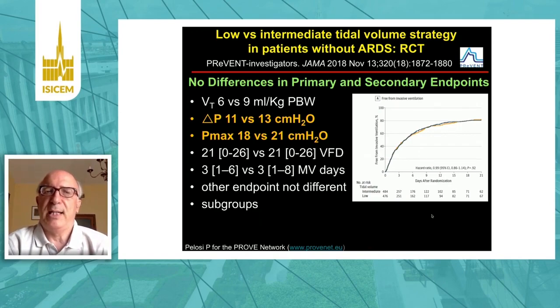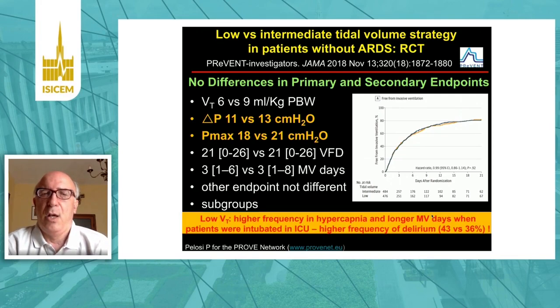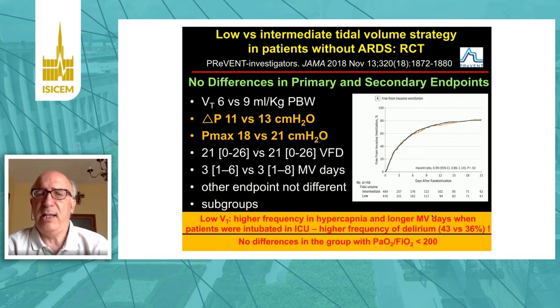In the group treated with lower tidal volume, driving pressure was lower, 11 versus 13 centimeters of water. Peak inspiratory pressure was lower, 18 versus 21 centimeters of water. But the number of ventilator-free days was similar, and all other endpoints were not different. When we look at the subgroups, we found that low tidal volume was associated with higher frequency of hypercapnia and longer mechanical ventilation when patients were intubated in the ICU, with a higher frequency of delirium, 43 versus 36%. And there was no difference in the group without ARDS or deoxygenation with a PaO2/FiO2 ratio below 200.